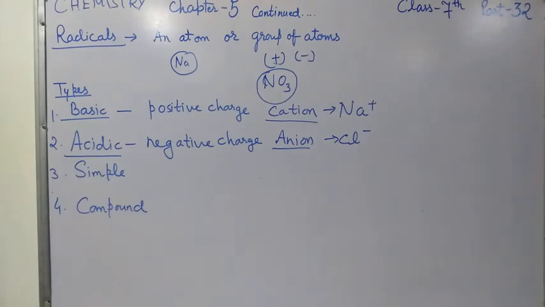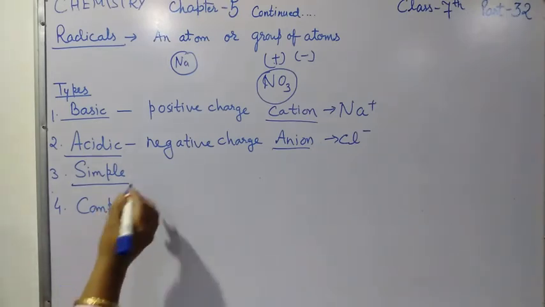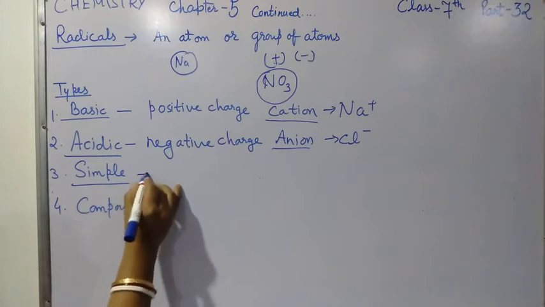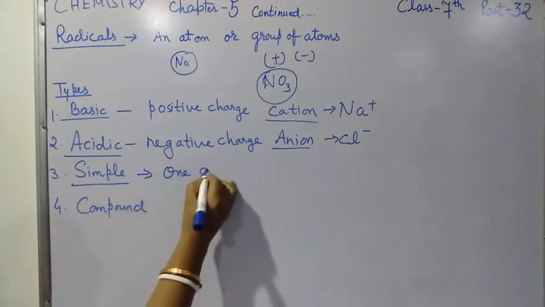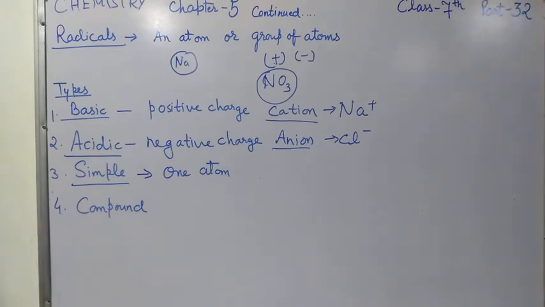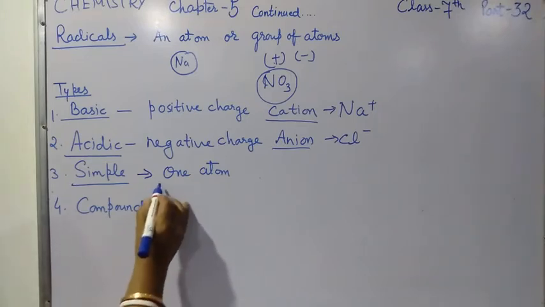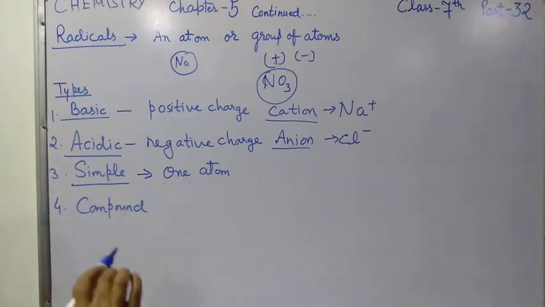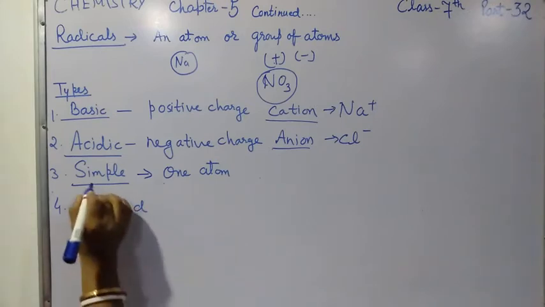Now come to the third one, simple radical. What do you mean by simple radicals? A radical is a simple radical when it consists of only one atom. If in the radical only one atom will be there, that type of radical is called simple radical.